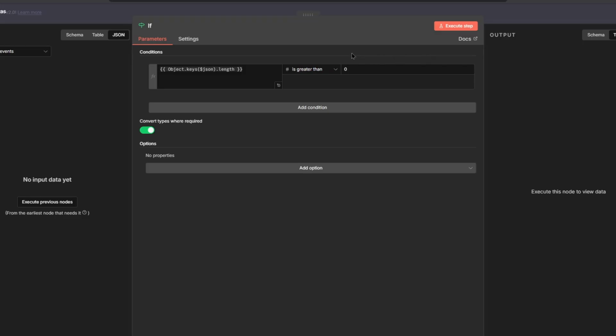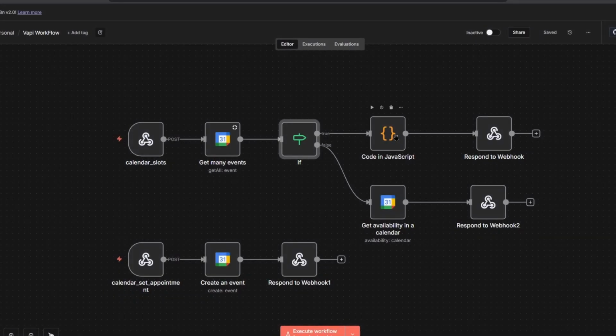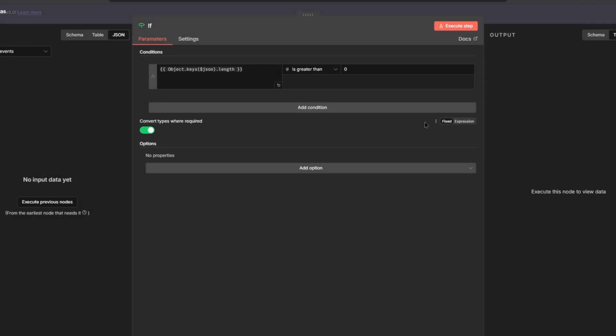And so it sends basically empty data to the code node, which also throws an error because there's no data there, even though the if node is sending it over, if that makes sense. So basically the if node was sending over the array, but the array was actually empty. But even though the array is empty, it still has a length of 1. So it was triggering the true path for this one.